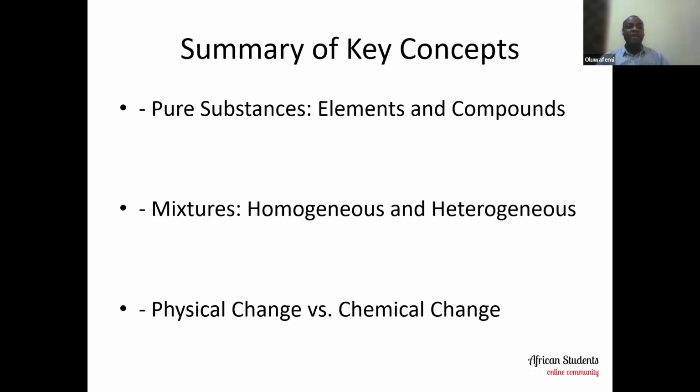So we said mixtures can be classified into homogeneous and heterogeneous mixtures. I told you what a homogeneous mixture is and what a heterogeneous mixture is, okay? Then we moved along. We talked about physical change and chemical change. We defined what physical change is, and we defined what chemical change is. And I also gave corresponding examples, to buttress the definitions.